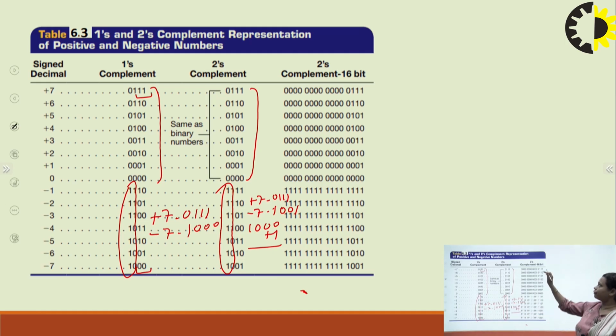Similarly, if I have to write 2's complement as a 16-bit number, what we do is, your 4 bits will remain the same, and you just put zeros in the empty spaces to make it a 16-bit number. And similarly, if your number is negative, you have to put 1 only to fill those empty places to make it a 16-bit number. I think this is clear to you, right?